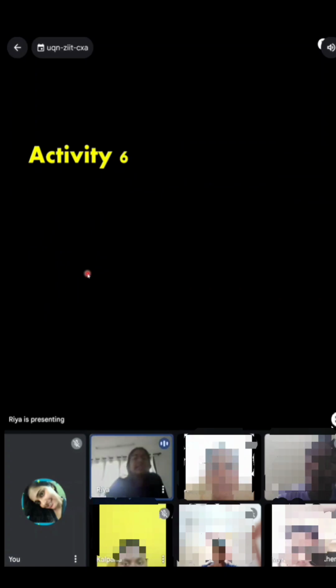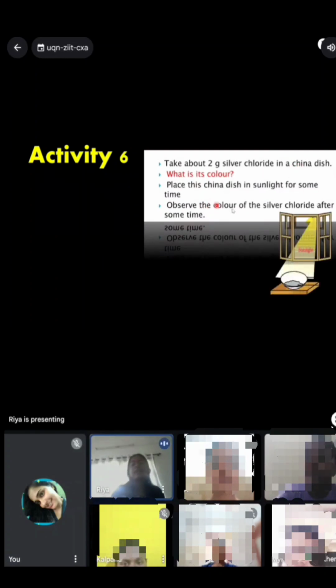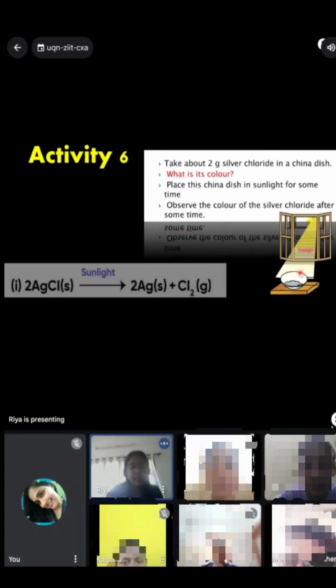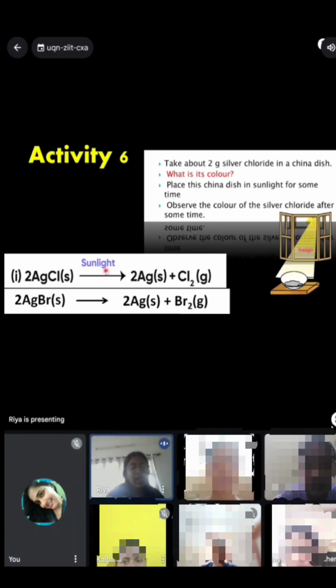Now moving on to activity 6, we have to take about 2 grams of silver chloride in a china dish. What is its color? Basically it will be white in color in the beginning. Place this china dish in the sunlight for some time. Observe the color of silver chloride after some time. After some time it will turn grayish in color. This is the reaction wherein silver chloride gives you silver and chlorine in the presence of sunlight, and the heat is absorbed into the reaction.